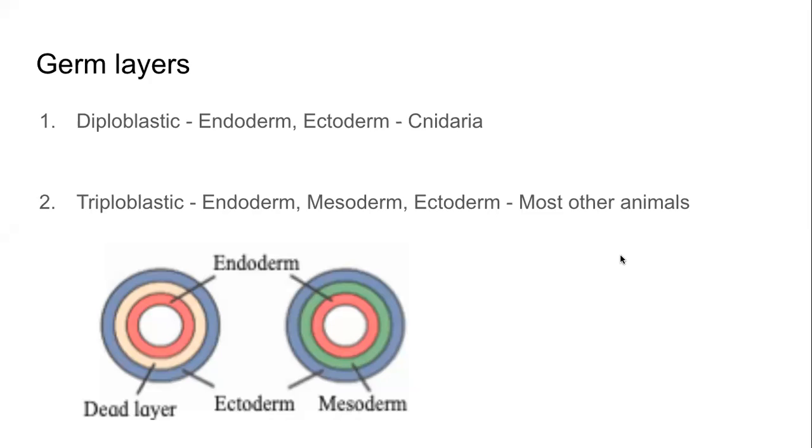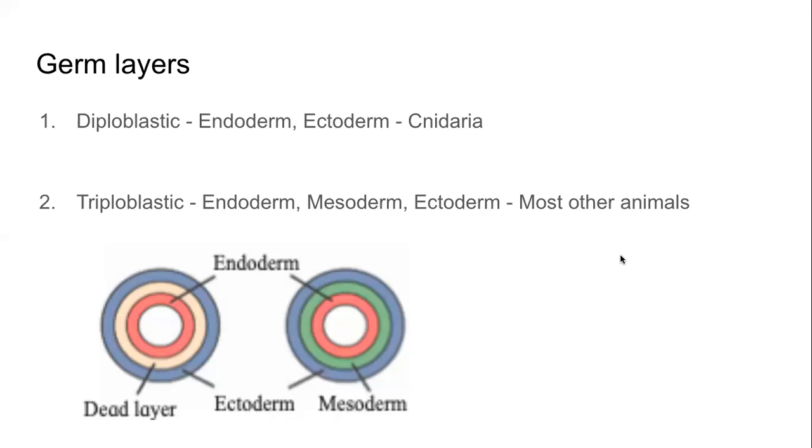The inner one is called endoderm, the outer one is called ectoderm. There is a layer in between the endoderm and ectoderm, but those cells are dead already. Just like the cells in our hair are dead, just like the cells in our nails are dead. They are not alive, they are dead. So the cells in between endoderm and ectoderm, in case of a diploblastic organism, there is a dead layer. They are dead. And because there are 2 layers, they are called diploblastic.